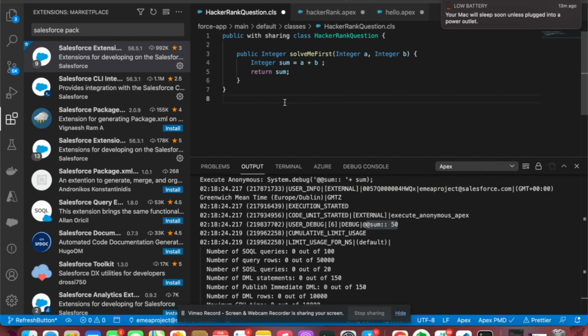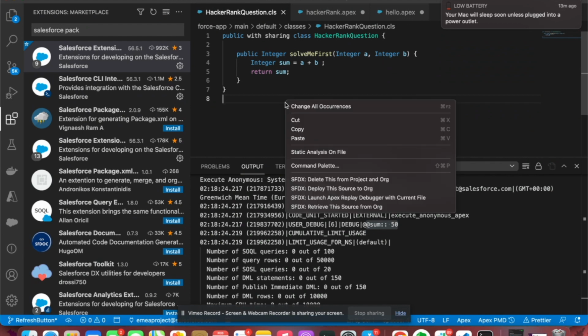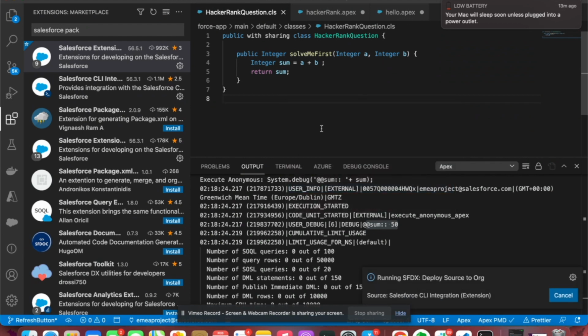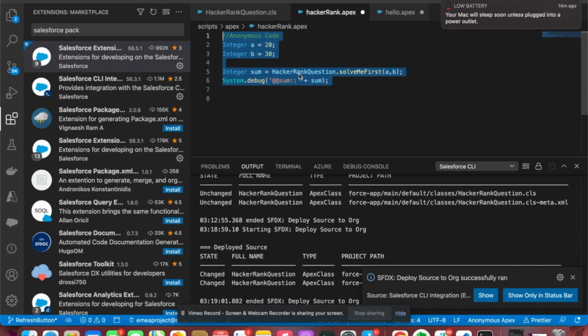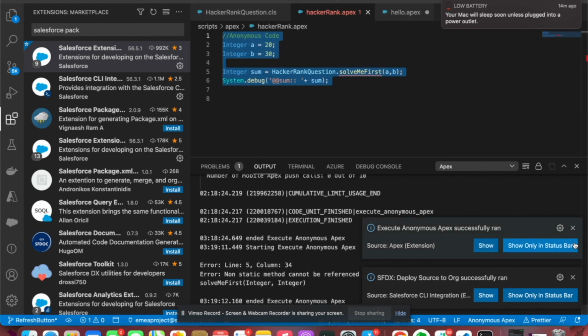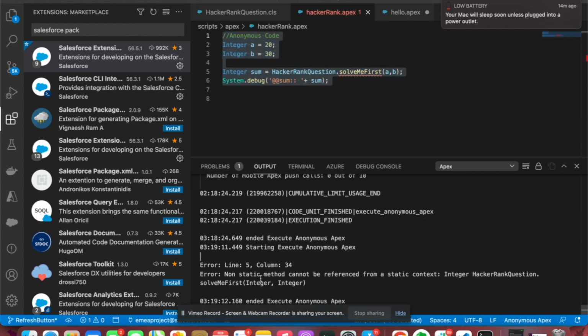So what I need to do is just save it, and we need to deploy it to the environment. Okay, it is deployed. Right now I can come here, I can save it, and when I run this one, we will get an error. Okay, perfect.